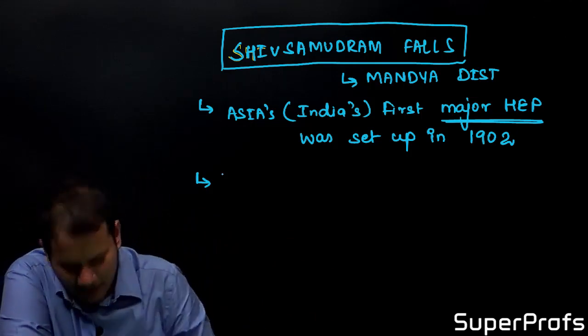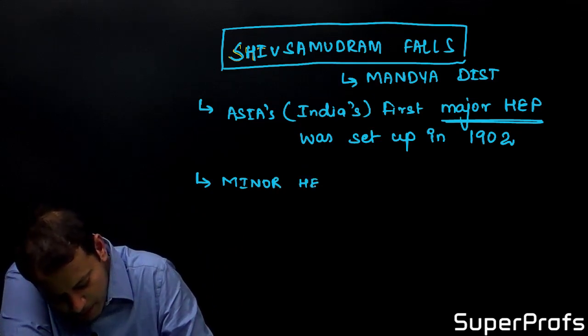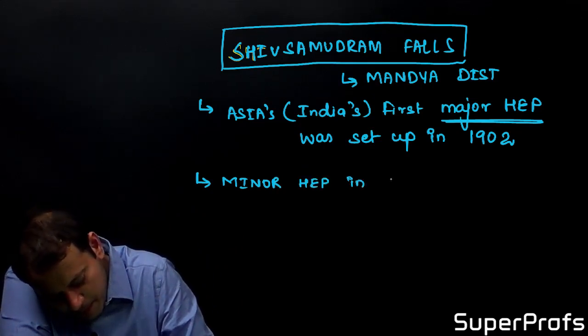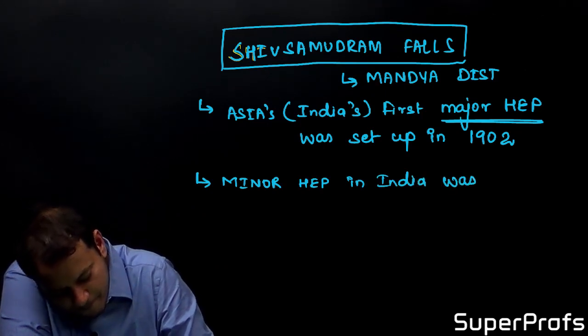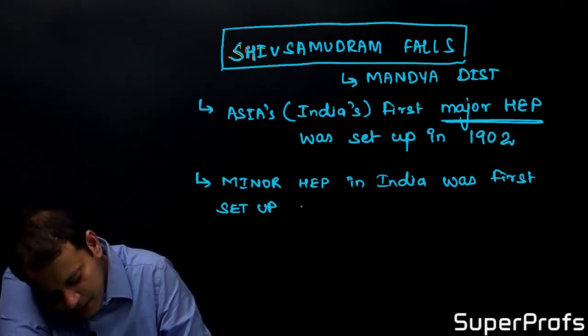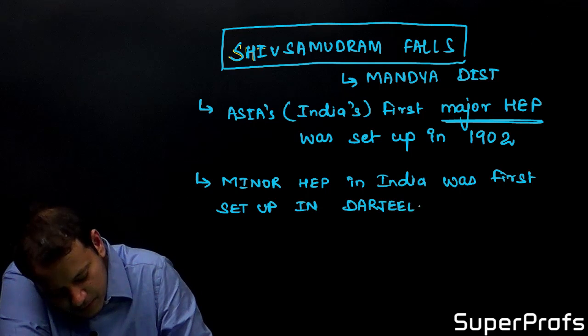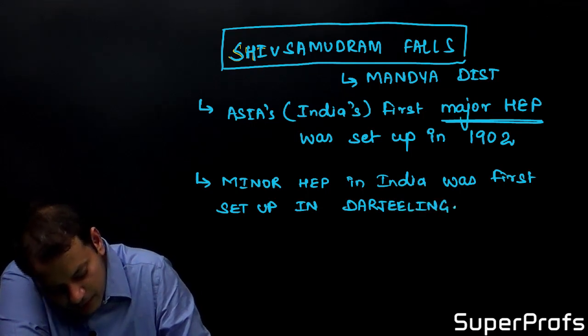But India's first minor HEP, a small hydroelectric project, was first set up in the Darjeeling district.